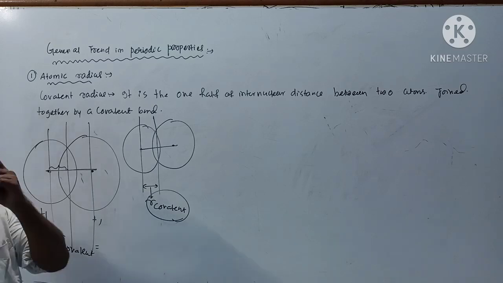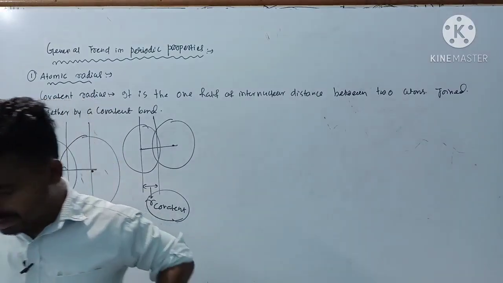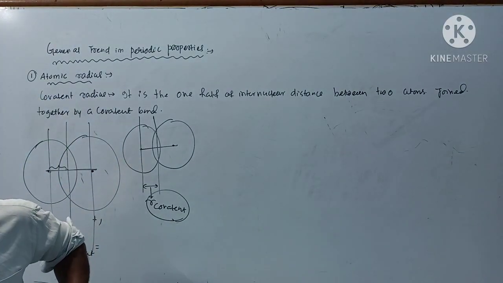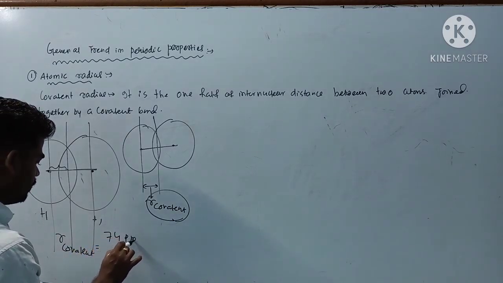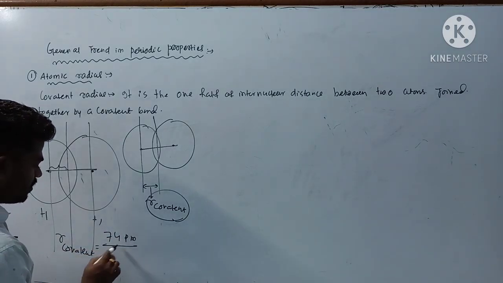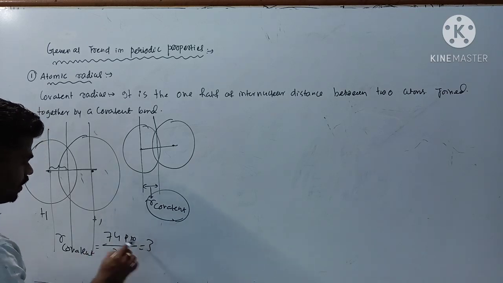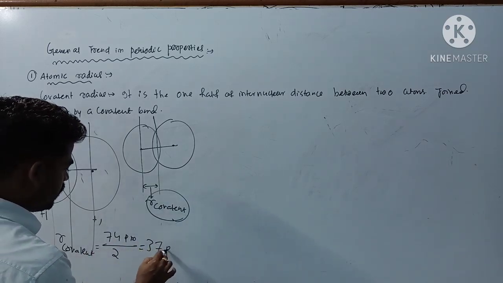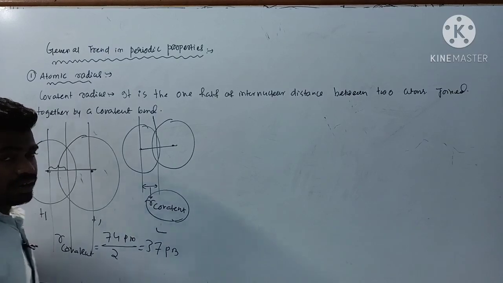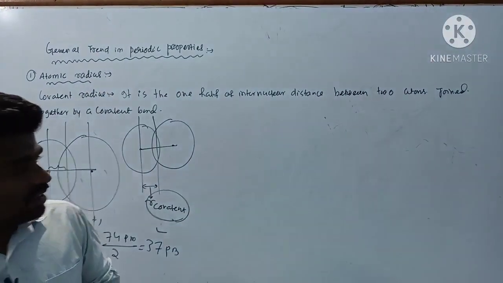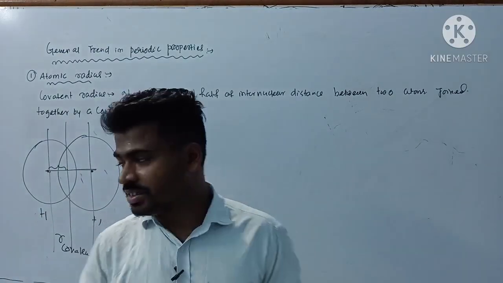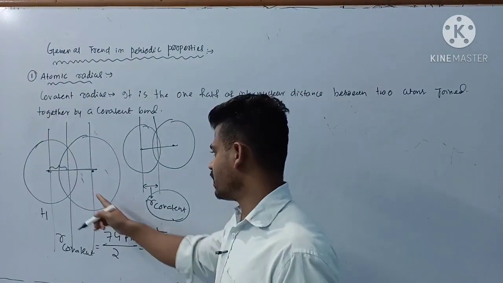From X-ray crystallographic data, the internuclear distance in hydrogen is 74 picometer. So R covalent will be 74 upon 2, that is 37 picometer. This is for hydrogen, a homodiatomic molecule, where the two hydrogen atoms are same.